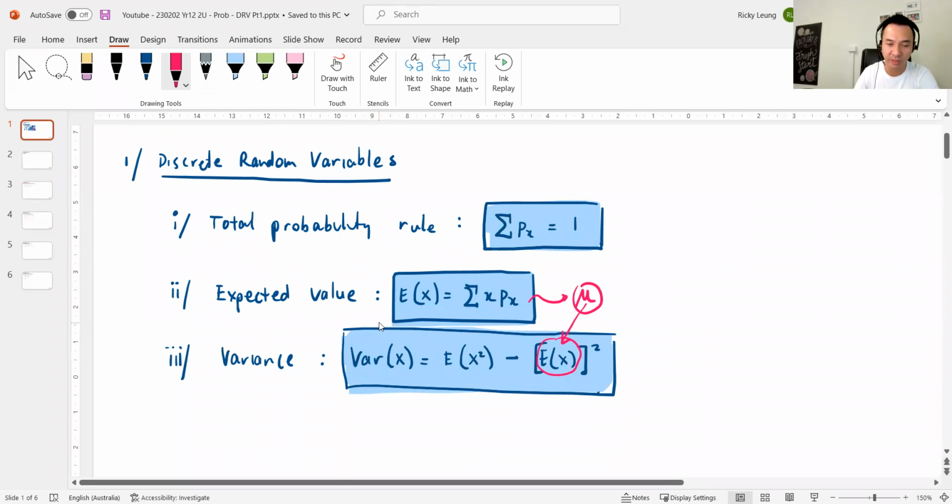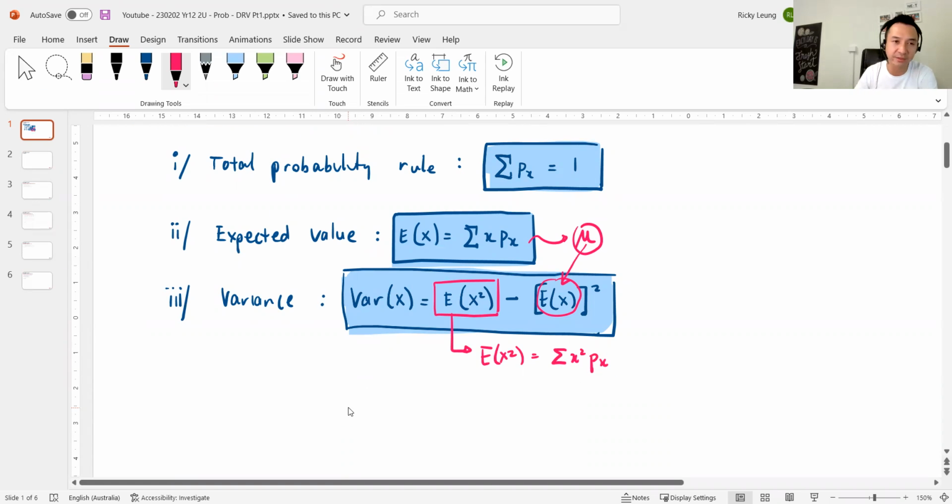Secondly, whenever we talk about x squared, just be absolutely clear in its calculation. E of x squared is the sum of x squared times p(x), right? And then for questions, I'm not sure whether there's one here today, but if we're looking at standard deviation, it has statistically a better use. Mean and standard deviation are usually used to do things like normal distributions and stuff. Standard deviation is just the square root of the variance, right?